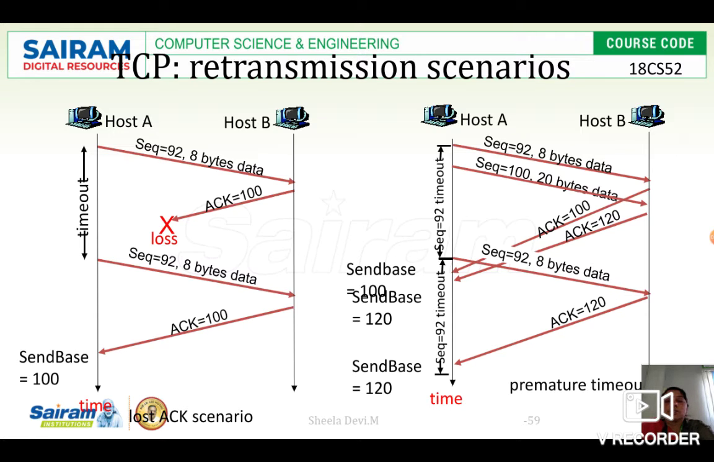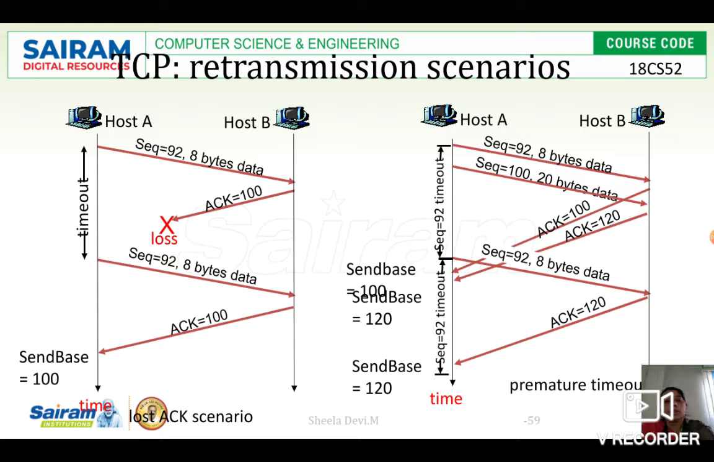Host B receives all the 8 bytes of data successfully, then it gives the acknowledgement equal to 100. But what happens in between the sender and the receiver during transmission? The acknowledgement is lost. So now what will the sender do? It will wait for the timeout period and resend the same data once again. Then it will start the timer. Host B is not aware that the acknowledgement was lost, so it gets the data and again gives the same acknowledgement. This is the lost acknowledgement scenario.